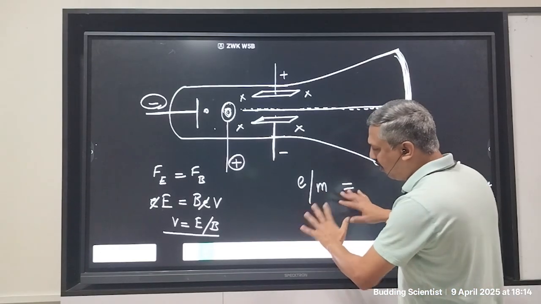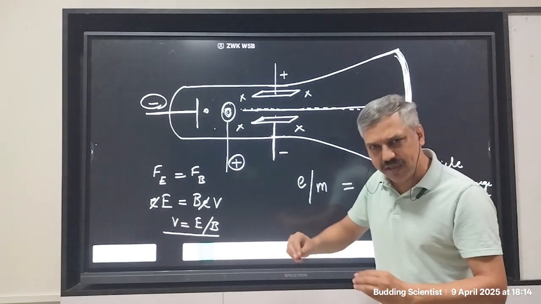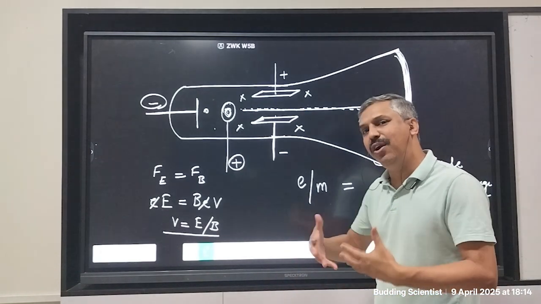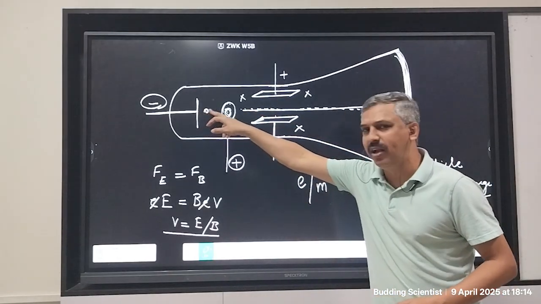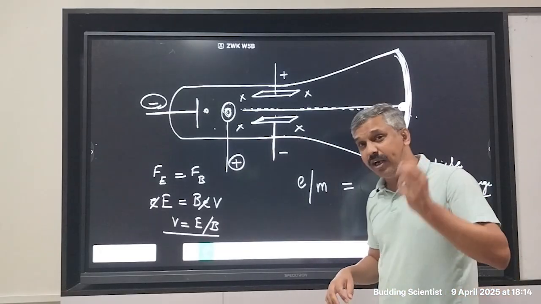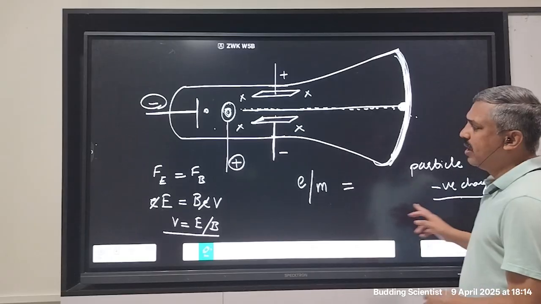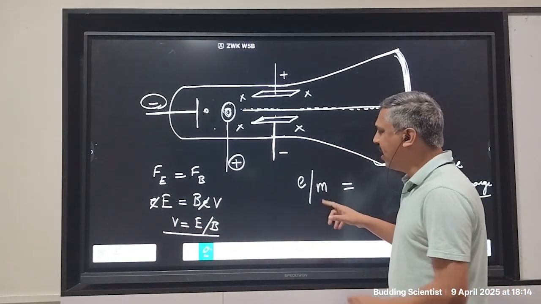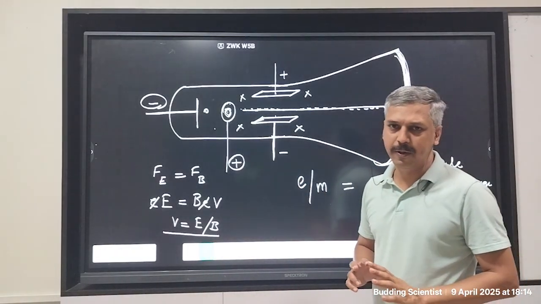So basically what did J.J. Thomson do is, J.J. Thomson started with the basic experiment almost from scratch. But then he built onto it and he came down to the point where he knew that the particle emitted is a charged particle. It is definitely a particle, it is not energy. It is a charged particle, and the charged particle has negative charge, it has this velocity and it has some mass, and the charge divided by mass ratio was also found out.